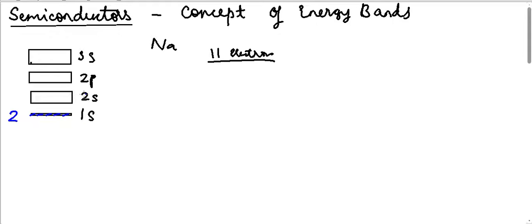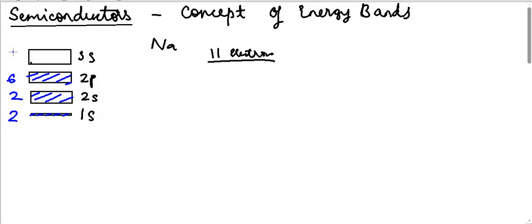Similarly, 2 electrons will go into the 2s level, and this will also get completely filled. The 2p level can accommodate up to 6 electrons, so 6 electrons will go in this level, and again it will be completely filled.